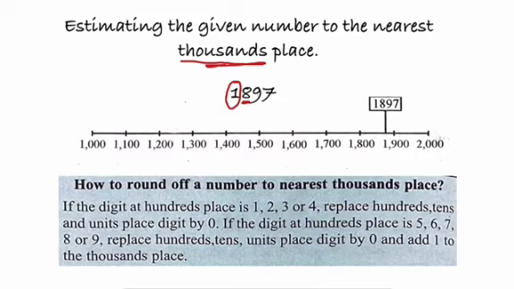Here 1897 is the number. We are considering the hundreds place because we are supposed to estimate it to thousands place. The digit at the hundreds place is 8, which is greater than 5.